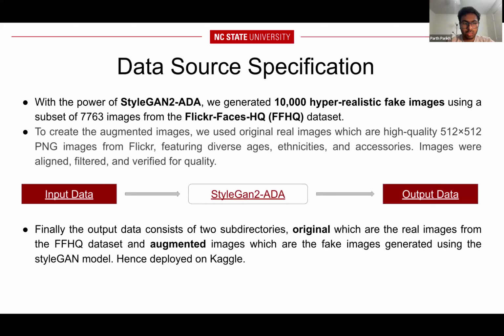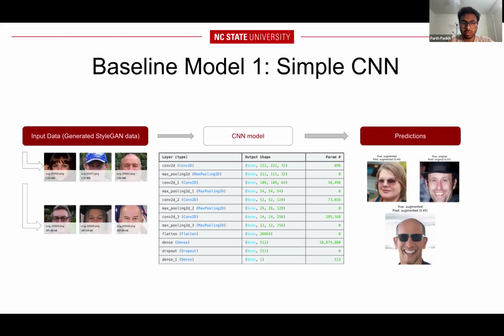We used the Flickr Faces HQ (FFHQ) dataset and generated 10,000 fake images using StyleGAN2-ADA, resulting in two balanced classes, real and fake. Each image is 512 x 512 in size and includes a variety of demographics and visual features. The input to our model is facial images, and the output is binary classification: real or fake. We also explored a dual input format, processing both spatial and frequency representations to better capture manipulation artifacts.